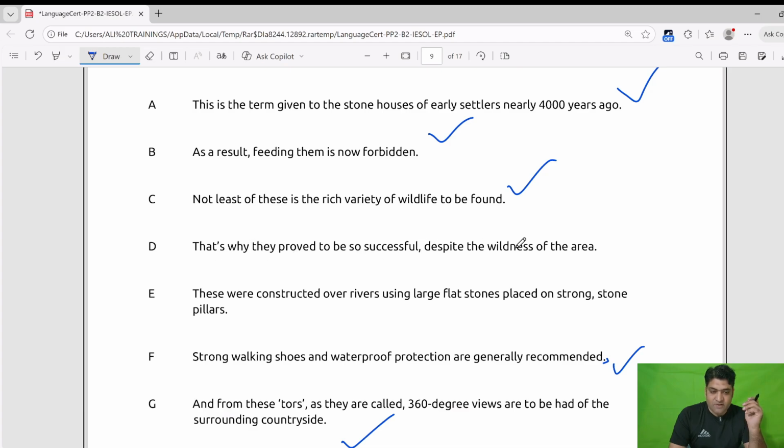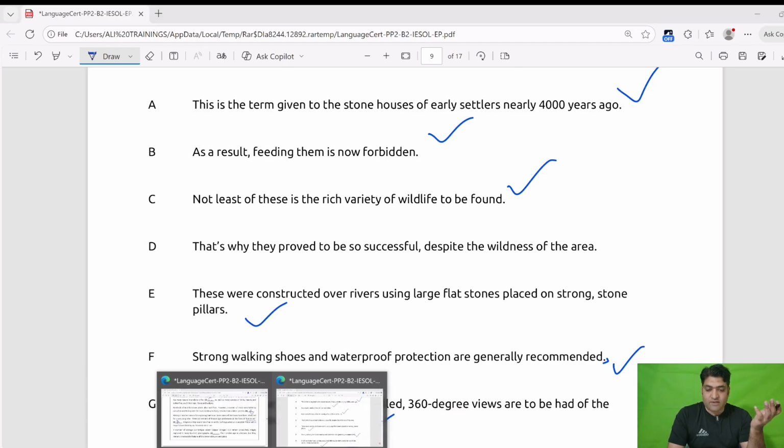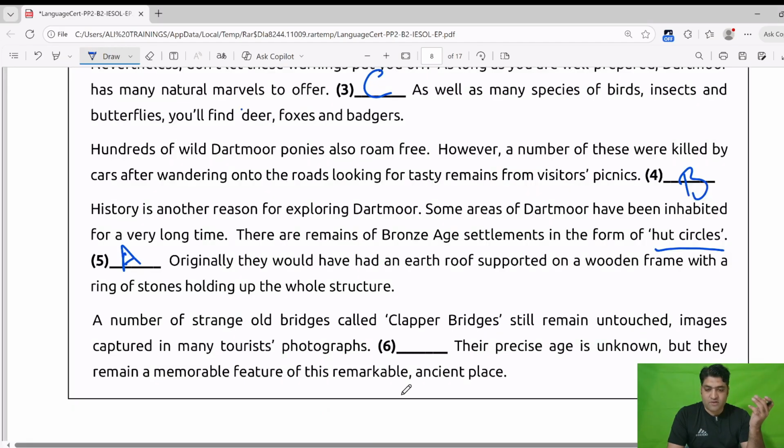D is that's why they proved to be successful despite the wildness of the area. Or E is these were constructed over rivers using large flat stone placed on strong pillars. So this will be our answer E. These were constructed over rivers using large flat stones placed on strong stone pillars. So E is our last answer. We will not write D. This is the extra option they have given us to confuse us. So E is the right option.